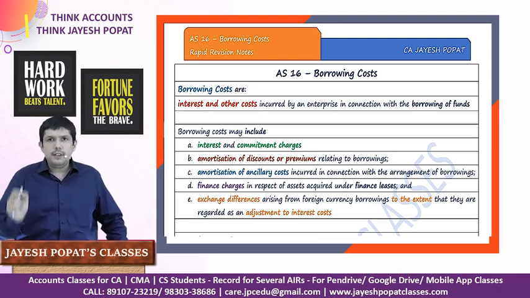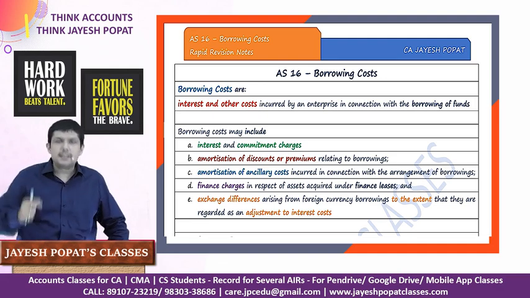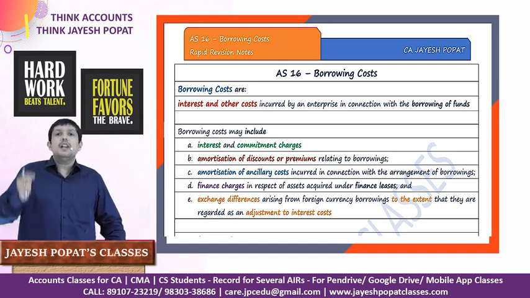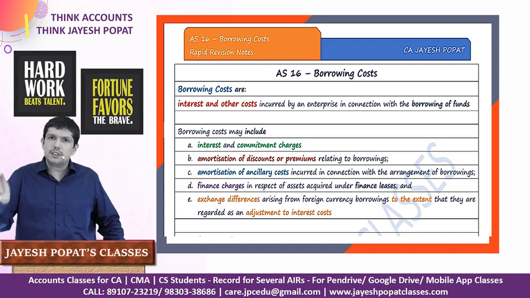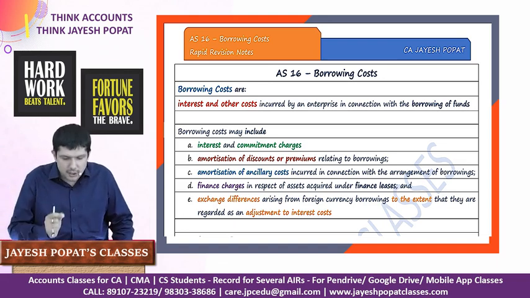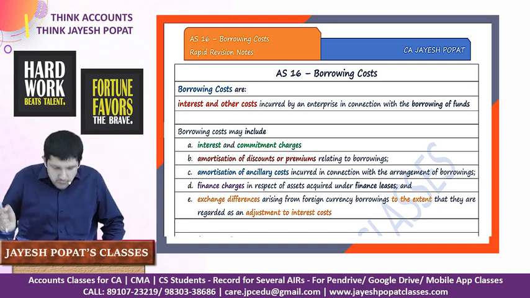All of us know about interest, and we also know that the interest expense is charged to P&L, but this standard will suggest another treatment wherein under certain circumstances we can accumulate the interest expense or the borrowing cost with the cost of certain assets. So let us look at the definition of borrowing cost. Borrowing costs are interest and other costs incurred by an enterprise in relation to borrowing of funds.